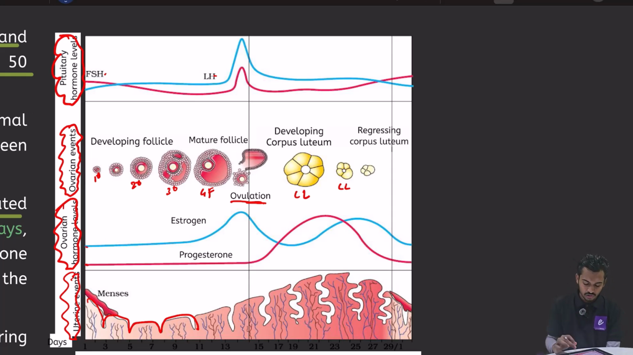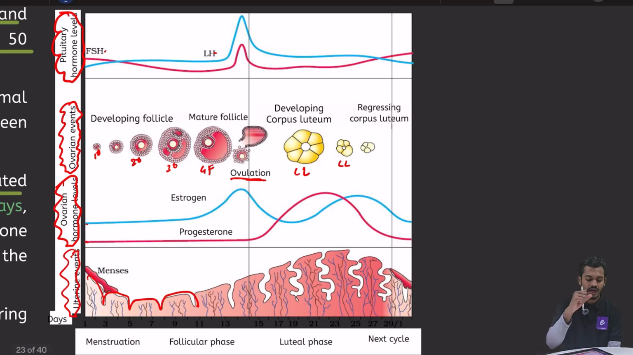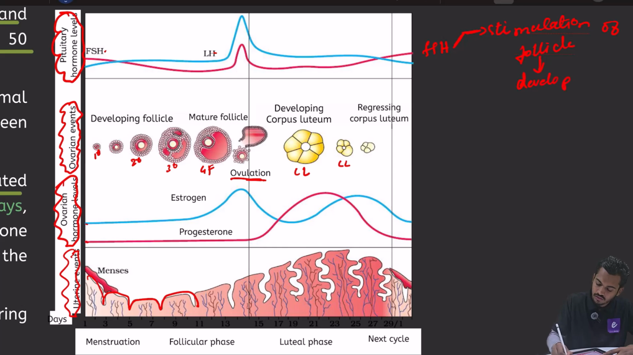Now we will understand the menstrual cycle in this diagram. First there will be FSH. Initially the levels of FSH are high. What will FSH do? FSH has two functions. First, it will stimulate the follicles, so the follicles will develop. Then FSH will stimulate granulosa cells, and granulosa cells will release estrogen.